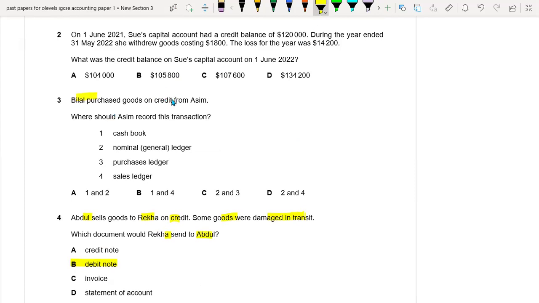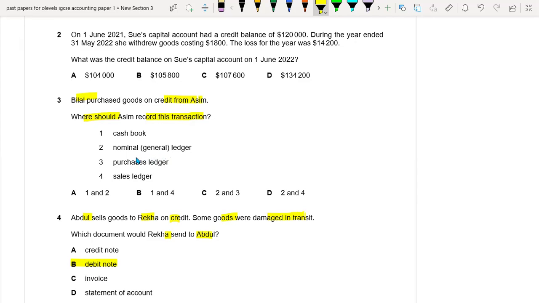Question number 3. Bilal purchased goods on credit from Asim. Where should Asim record this transaction? So this is very easy. First of all, Bilal purchased goods on credit from Asim. Okay, so Asim would be recording the sales, in the sales ledger. And also he would be maintaining the sales ledger and also the bank ledger.